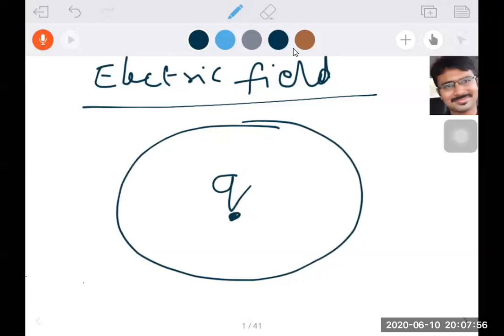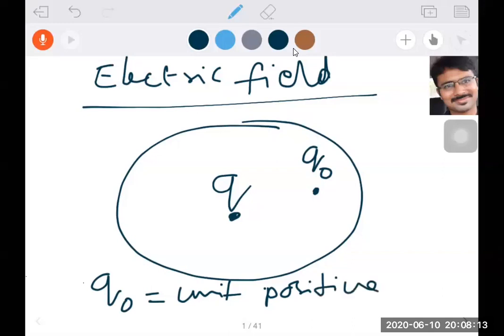Now if I bring some other charge here, Q0, Q0 is called a unit positive charge. What is Q0? Unit positive charge. I brought it near this charge. That means I place a unit positive charge Q0 in this field. When I place it in this field, this unit positive charge will experience force because it is placed in the electric field.